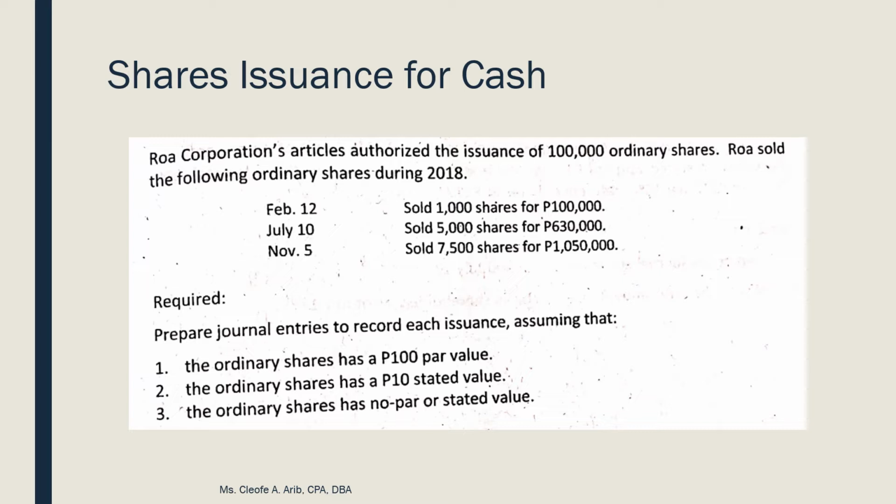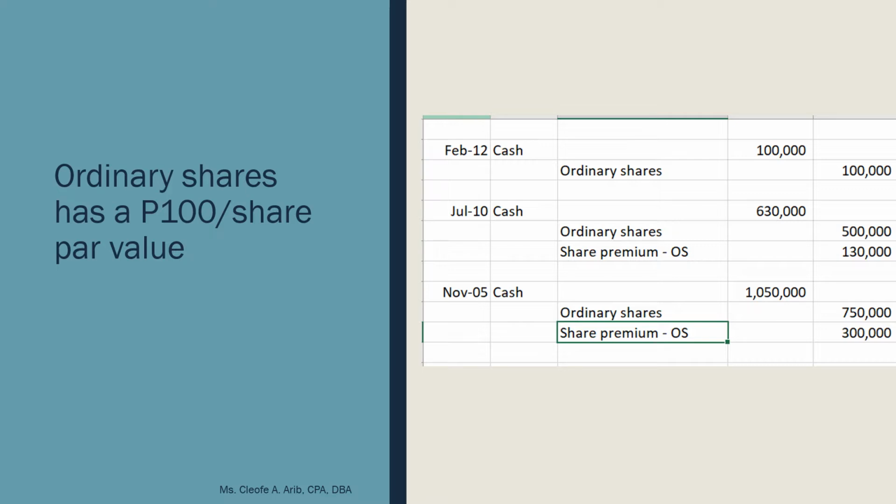So let's see how to journalize these transactions from Feb 12 up to November 5. For the first scenario, your ordinary shares have a $100 per share par value. So let's see how to journalize our entries from Feb 12 up to November 5.